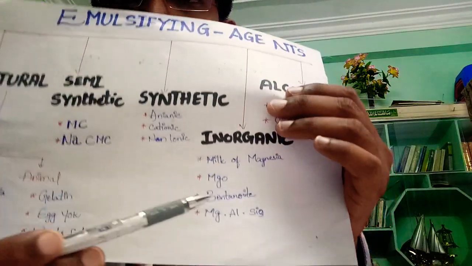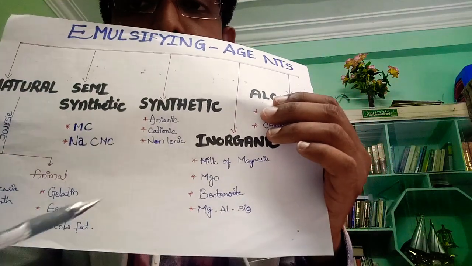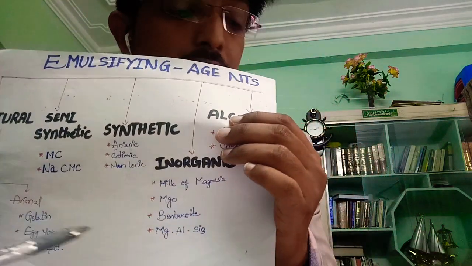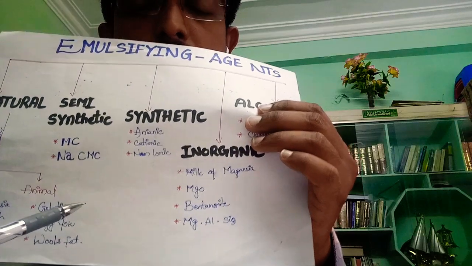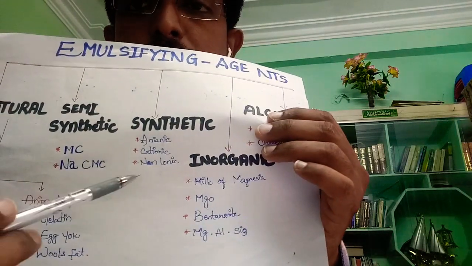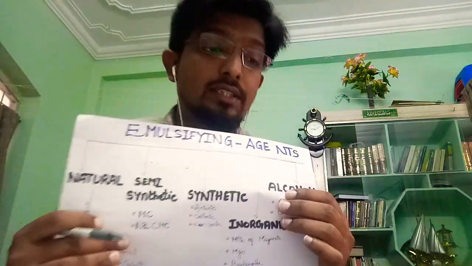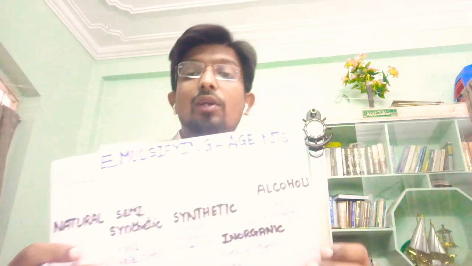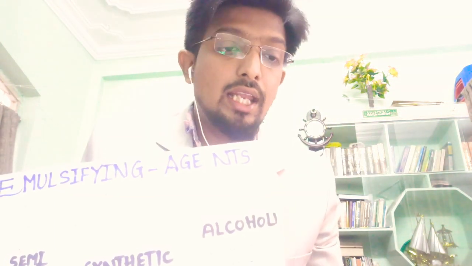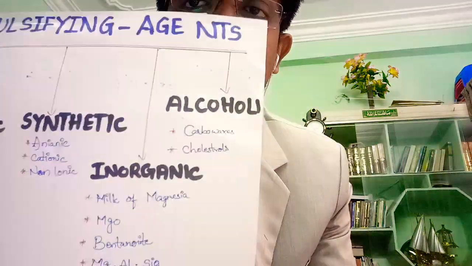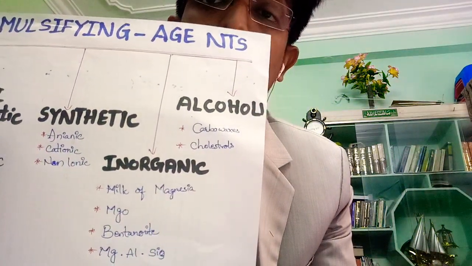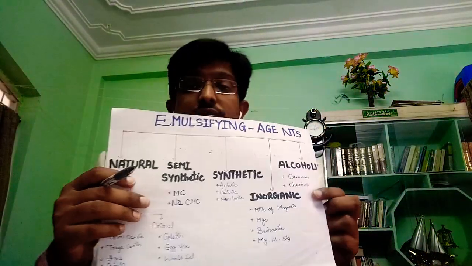Then you have inorganic source. In inorganic source, you have different examples. You can see milk of magnesia is an example, magnesium oxide is an example, bentonite is an example, and magnesium aluminium silicate is an example of emulsifying agents. And at last, you have alcoholic type of emulsifying agents. In that, cholesterol and carbowaxes are the examples.